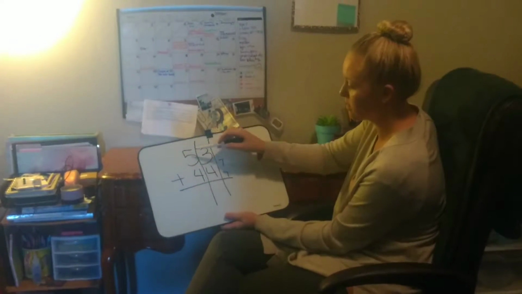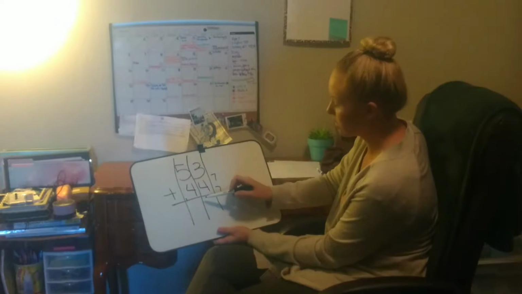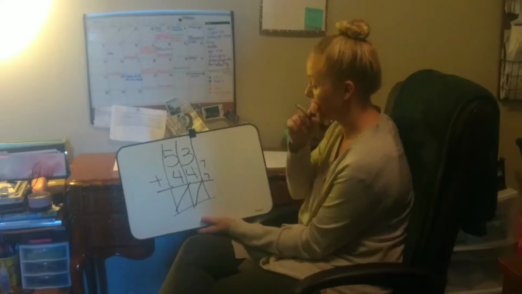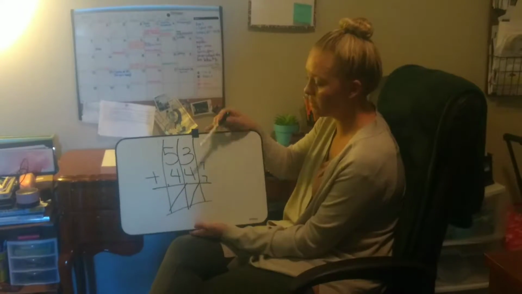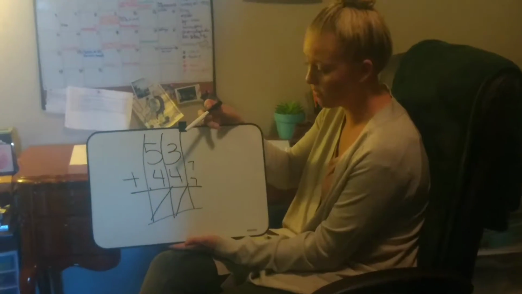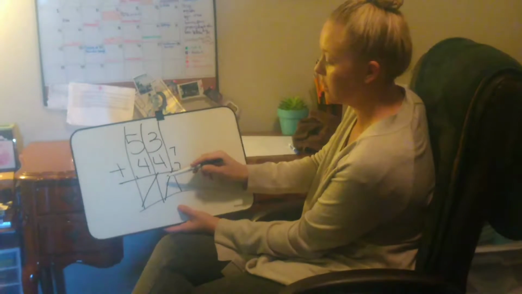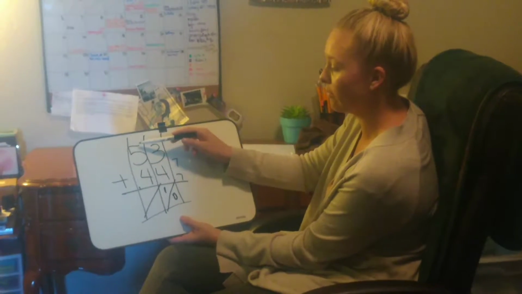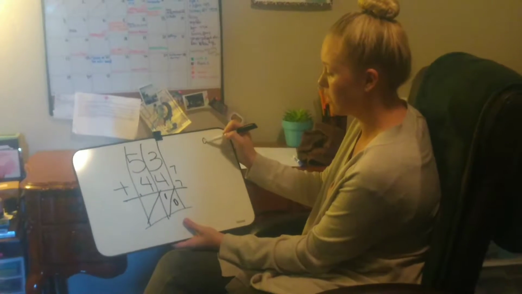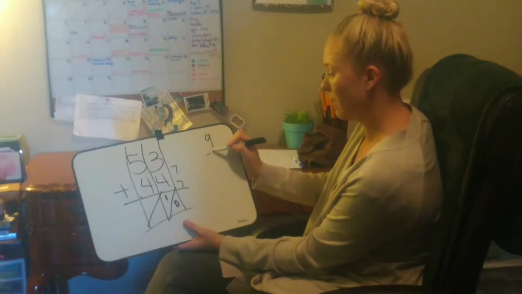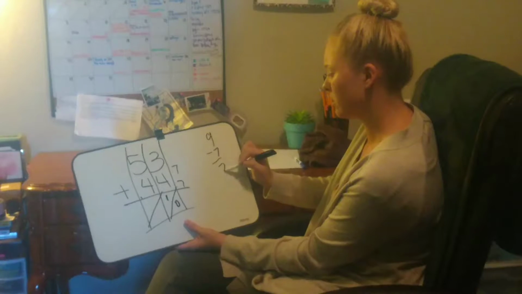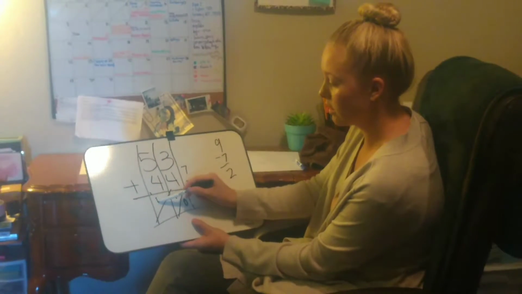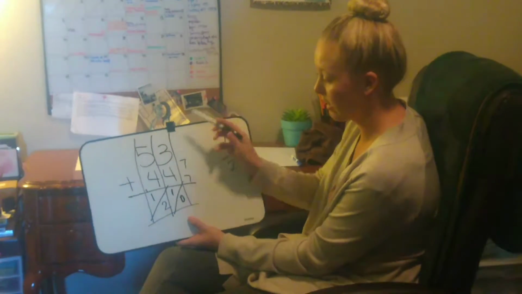With the lattice method, you draw your boxes. So 3 plus 4 is 7, which is going to be 10 because it's going to fill that row. Then we're going to have 5 plus 4, which is 9, minus 7, which is 2. So we're going to have 12 because that's our remainder. That's going to fill that column.